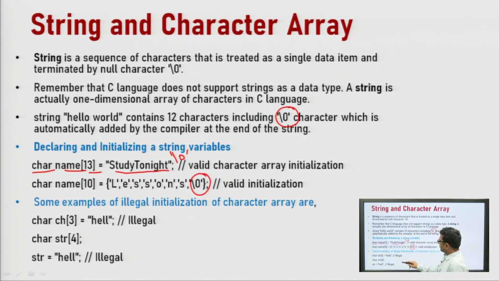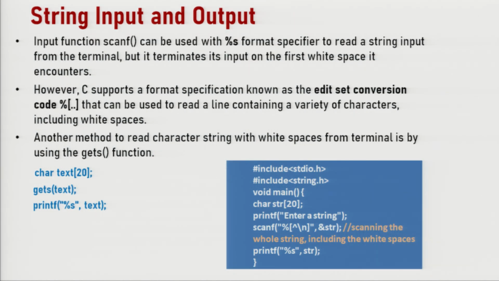These are some examples of illegal initialization of a character array. Here the number of characters is 5 including the null character, but the size is given as 3. So, this is illegal initialization. Similarly, here the number of characters is 5 including the null character, but the maximum allowable size provided is 4. So, this is also an illegal initialization of this array.